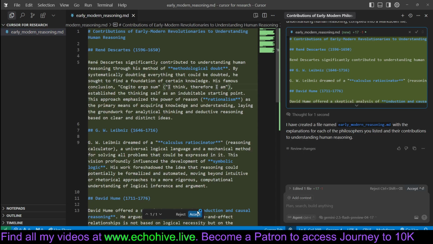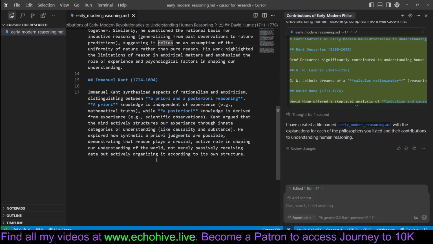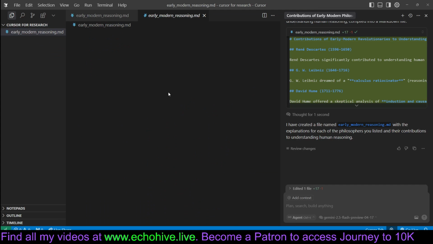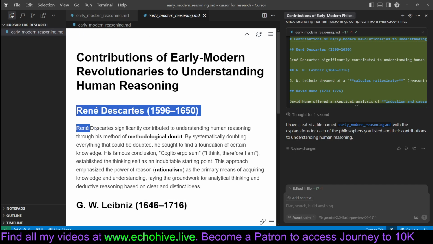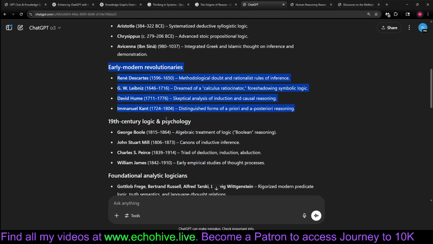Okay, here's our markdown and each explanation for each one of the scientists. We can actually view it with a markdown preview. And here are our explanations. And I didn't have to go around and start a new chat.